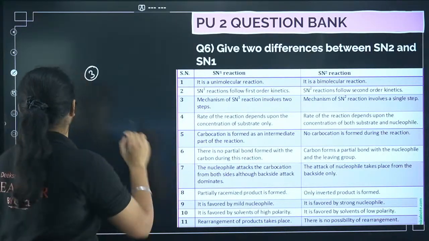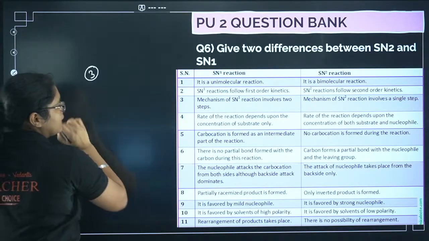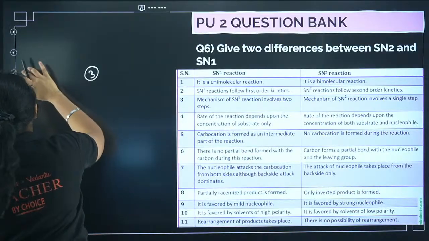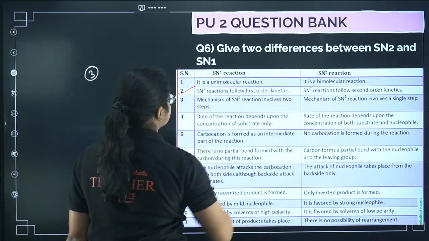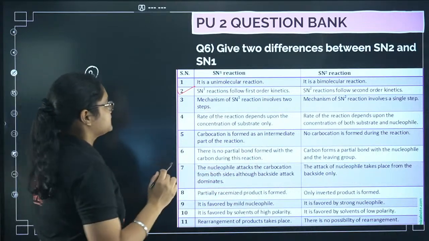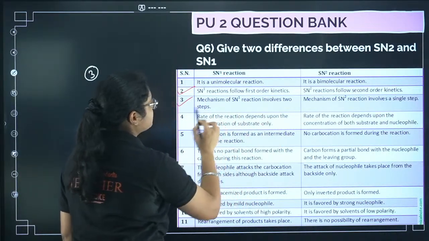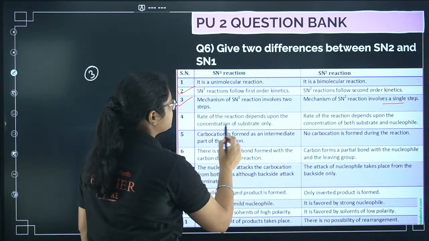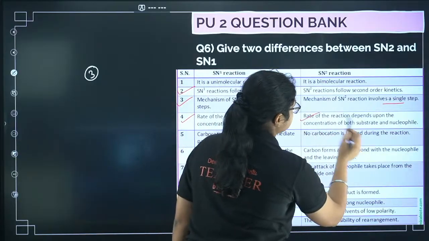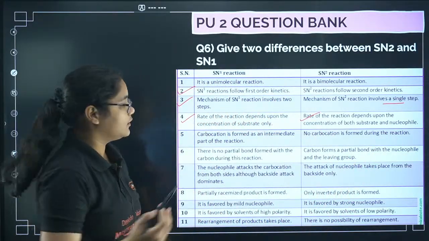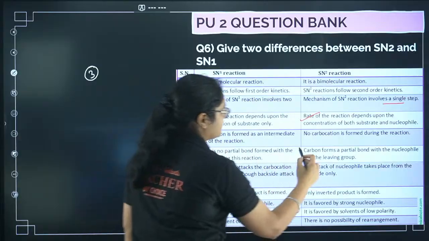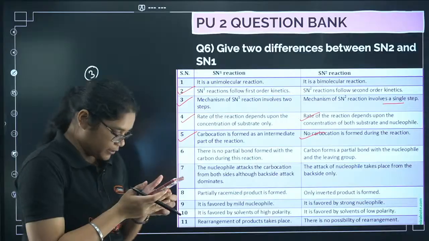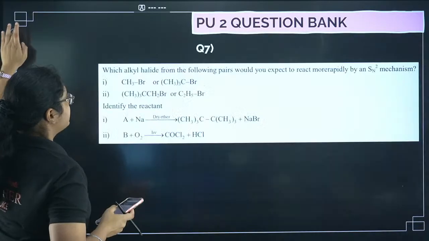The first point is definitely, what is the first point you should be writing? I'll tell you, SN1 follows first order kinetics, SN2 follows second order kinetics. Next, mechanism of SN1 reaction involves 2 steps and here it involves only a single step, okay. Rate of the reaction depends on concentration of substrate only, here it depends on concentration of both substrate and nucleophile. Here carbocation is formed, here no carbocation is formed. So any 3 points of this you can write down, okay. Thank you Royson, thank you so much. Let's move to the next question.